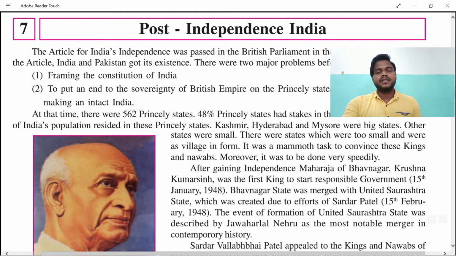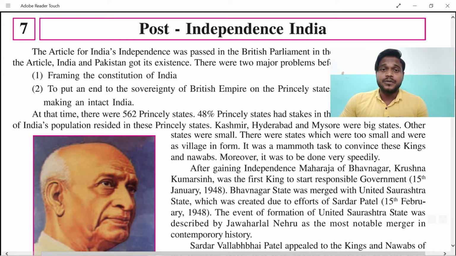So the country was facing problems and the country was also framing its development. Therefore, the first two things we need to focus on here are the framing of the Constitution of India, as well as putting an end to the sovereignty of the British Empire. As you know, the British Empire was ruling very powerfully at that time, and we were uncontrolledly giving every material to them.